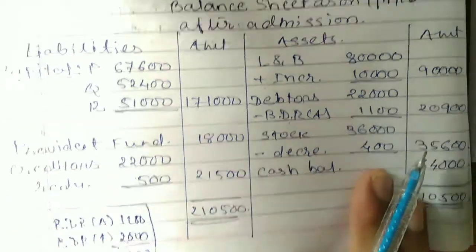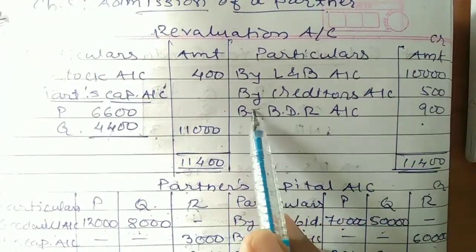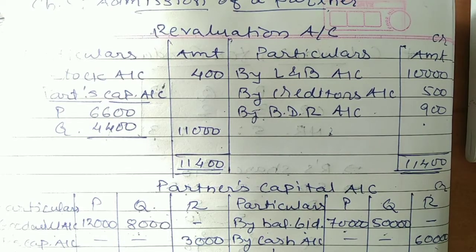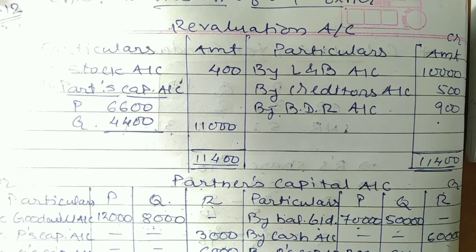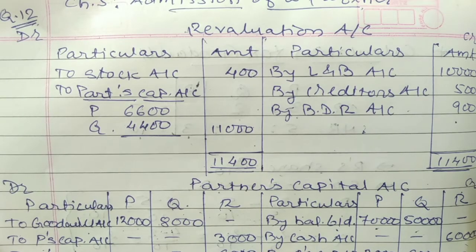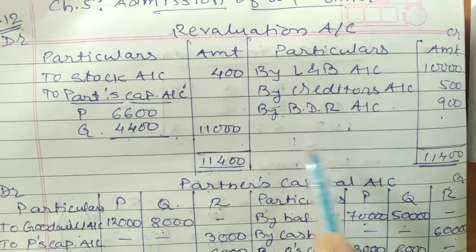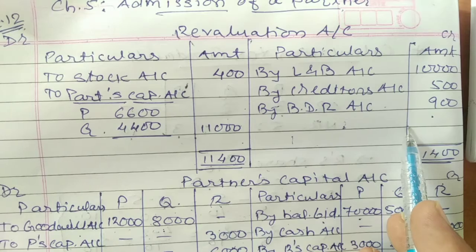The same effect is given here. That means revaluation account credit side, by BDR, that is 900. By such way, if you want to understand, that is also one way to understand such a thing. So the method is to be calculated and understood as per your convenience. So BDR is to be recorded on the credit side of your revaluation account.